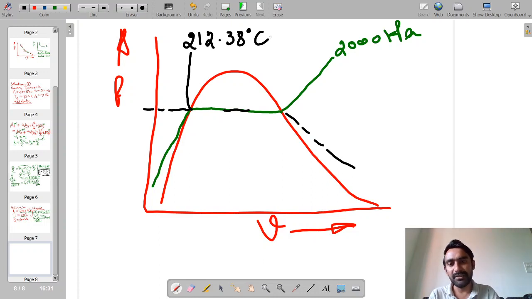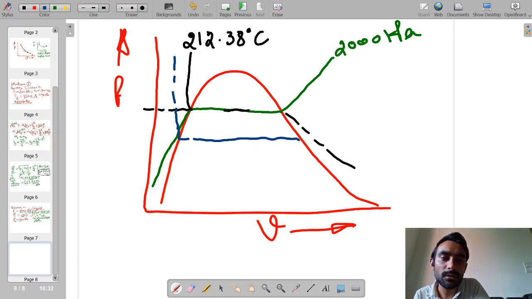But our given temperature is 180 degrees Celsius, so there will be another temperature line for 180 degrees Celsius, something like this.